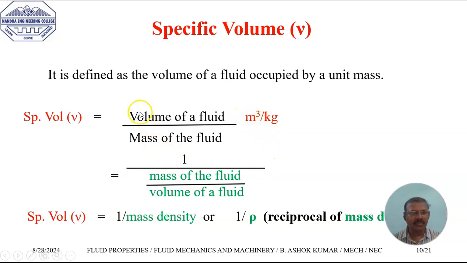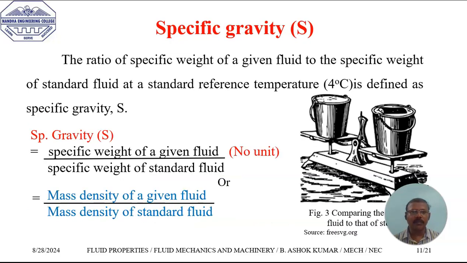If we rearrange this specific volume, it is 1 divided by mass of the fluid divided by volume of the fluid. So here the numerator is taken to the denominator, then it can be rearranged as 1 by mass of the fluid divided by volume of the fluid. Mass of the fluid by volume of the fluid is nothing but mass density. So the specific volume is nothing but 1 by mass density. That is, the specific volume is the reciprocal of mass density. So the unit of the specific volume is the reciprocal of the unit of mass density, so meter cube per kilogram.